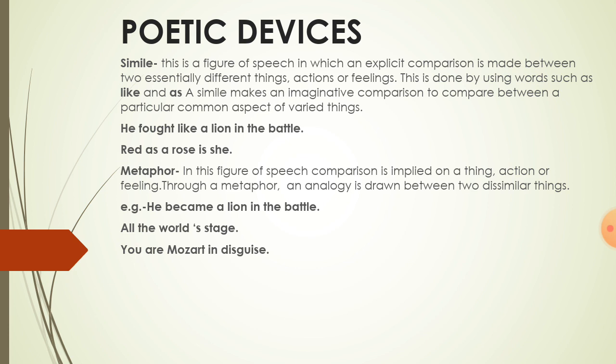Now let's talk about the same example. In a simile, we said he fought like a lion in the battle. And in a metaphor, we will imply the comparison on the lion. We will say he became a lion in the battle. Let's take one more example. All the world a stage. This line we have taken from Seven Ages written by William Shakespeare. Here, the poet compares the world to a stage.